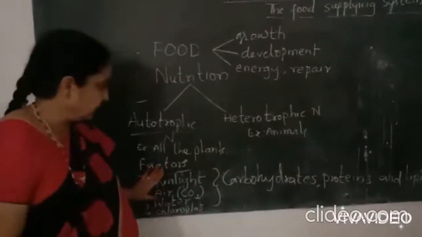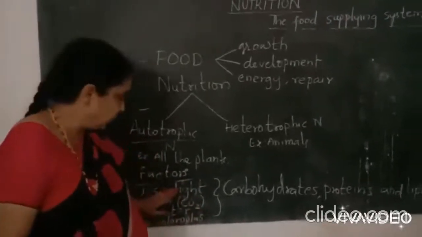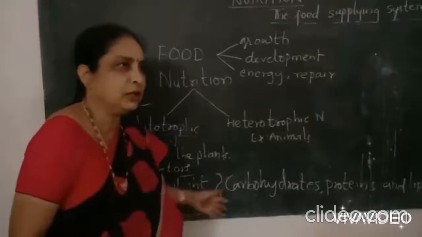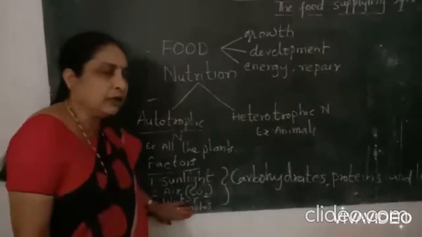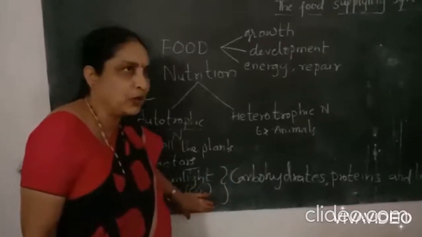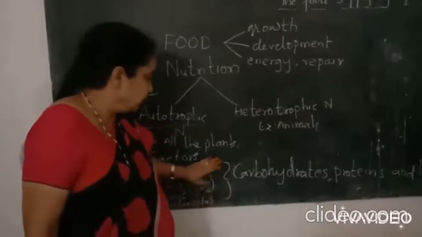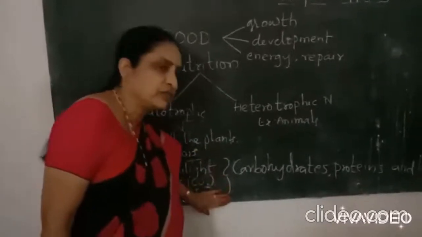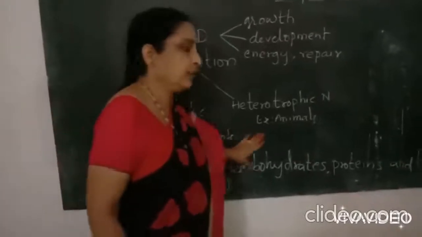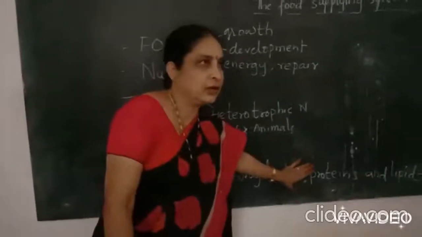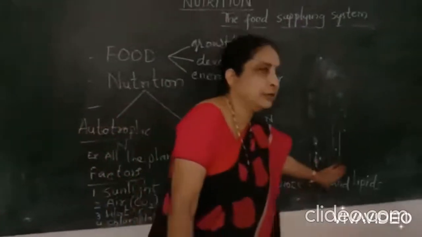By taking light from the sun, carbon dioxide from the atmosphere or air, water from the soil absorbed by the root, and in the spot of chloroplast, which is in the green leaves, plants take these four simple inorganic substances and prepare complex organic substances like carbohydrates, proteins and lipids.